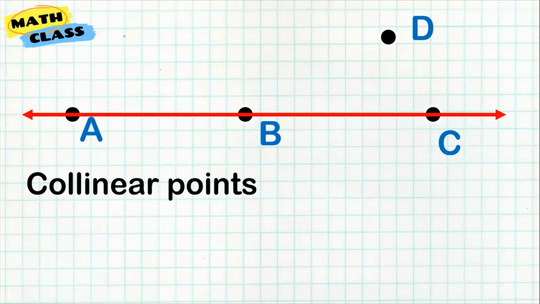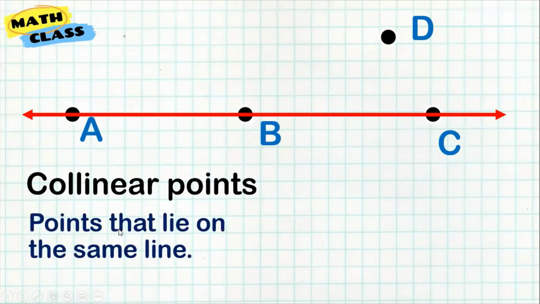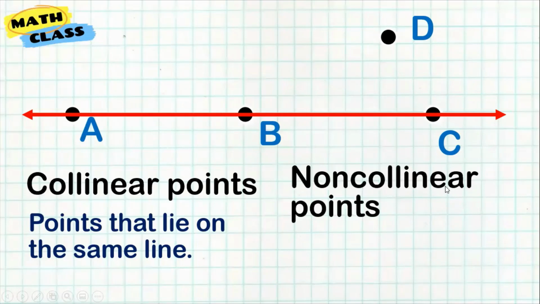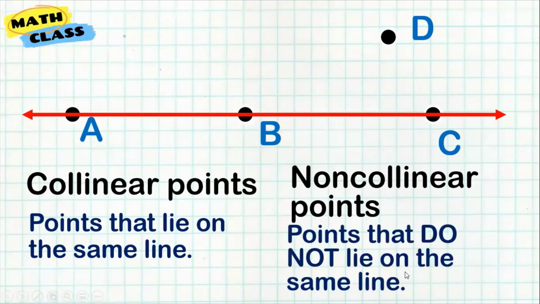These are points which lie on the same line, meaning you can connect them with a line using those 3 points. While the other points here, A, B, and D, for example, I cannot form one straight line by connecting them. These are non-collinear points, meaning these are points that do not lie on the same line.